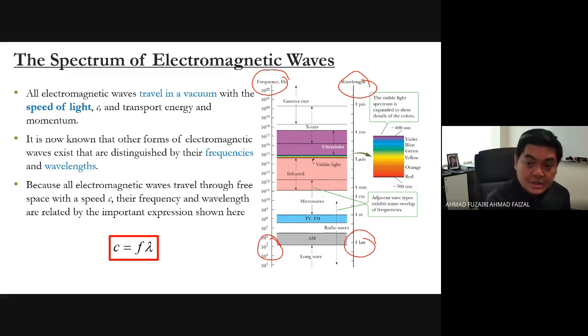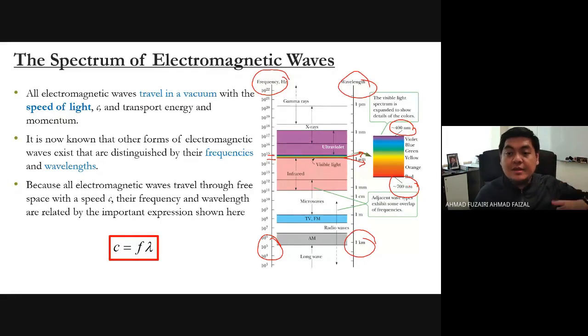You can see here, this is the region where we can see. Anything that we see is based on the visible light, and it's only in the very tiny range here. This is the visible light which we can see with our naked eye, because humans can only see from 400 nanometers to about 700 nanometers. The range of the visible light is 400 to 700 nanometers.